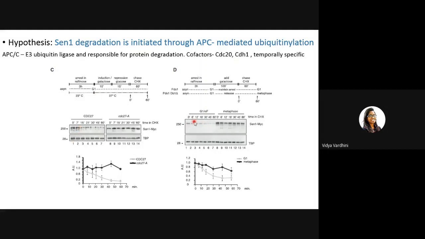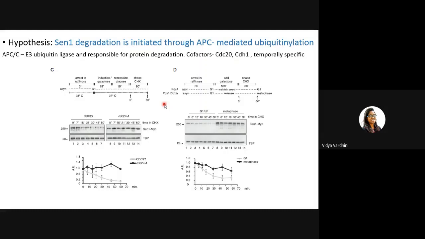And then what they've done is, it could be possible that for the prometaphase arrest we were using nocodazole, right? So probably the SEN1 stimulation that we are looking at there is due to nocodazole being involved, or APC is not being involved. So they wanted to eliminate that. In this case, they've tried to arrest metaphase cells not by using nocodazole, but instead PDS1. So what is this PDS1?